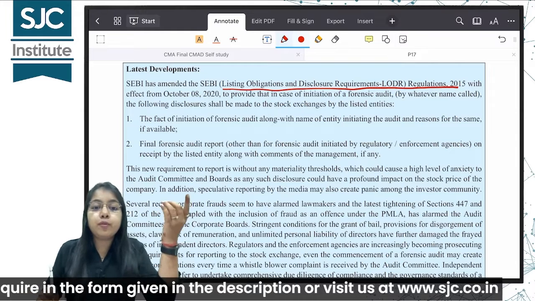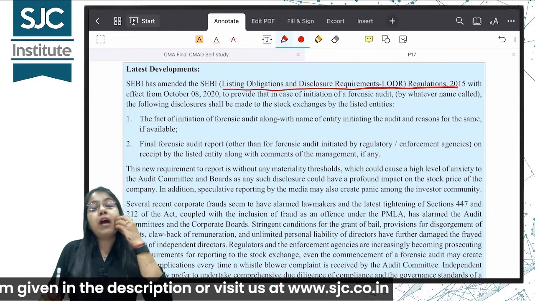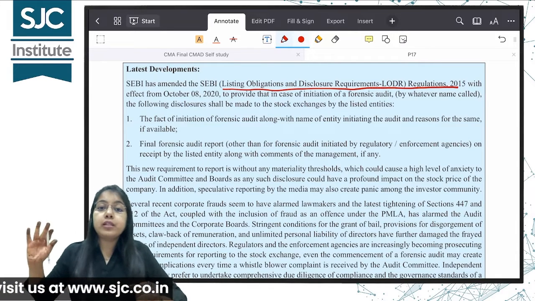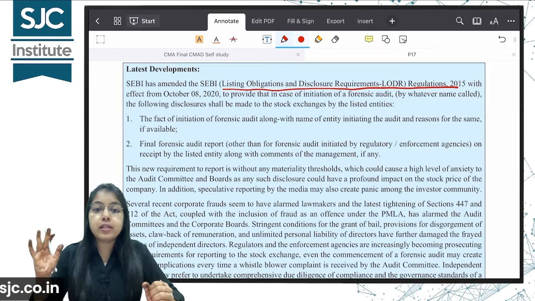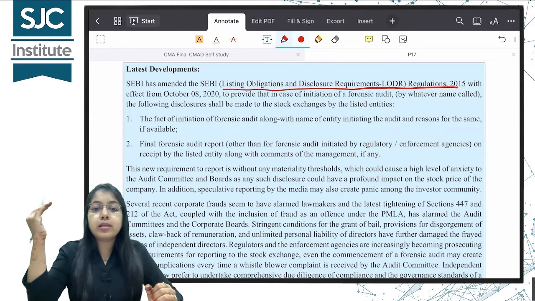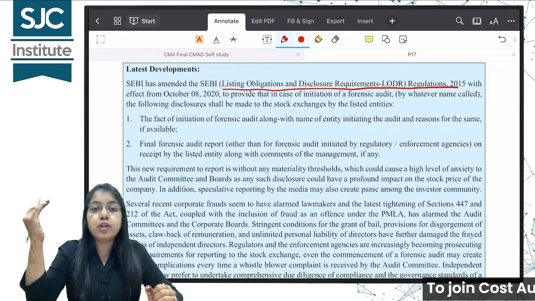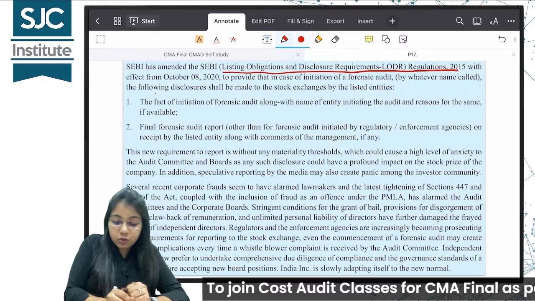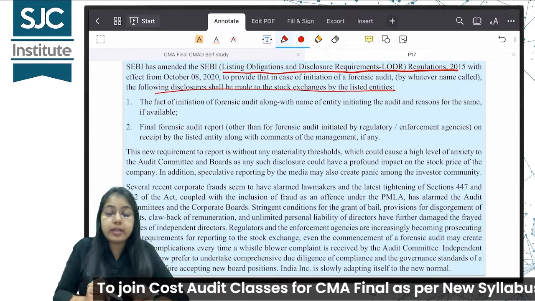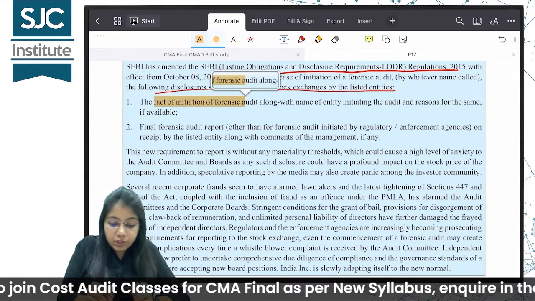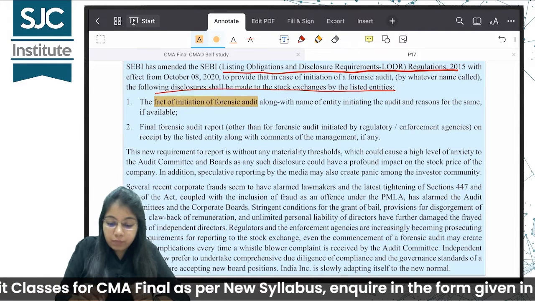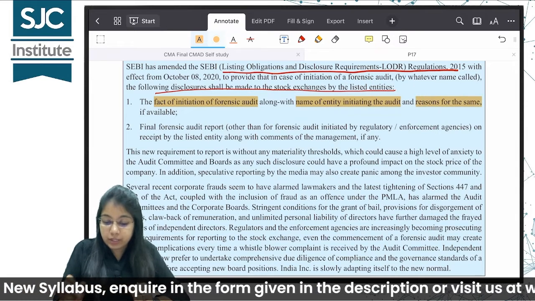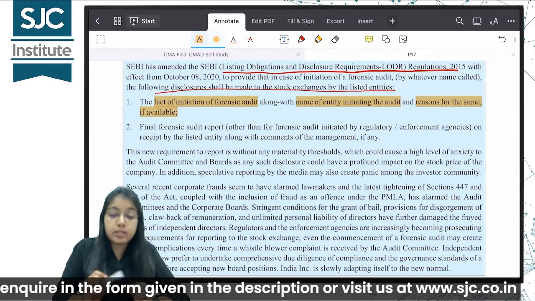सेबी की बात हो रही है तो किसको information देनी है? स्टॉक एक्सचेंज को, right? They have to inform the stock exchange about the same, and also the final forensic audit report. The final forensic audit report has to be submitted by the audit committee and the management to the stock exchange. So two things they have to. The following disclosures shall be made to the stock exchange by the listed entities. The fact of initiation of forensic audit along with the name of entity initiating the audit, किसने audit करवाई है, and the reasons for the same, if reason is available.